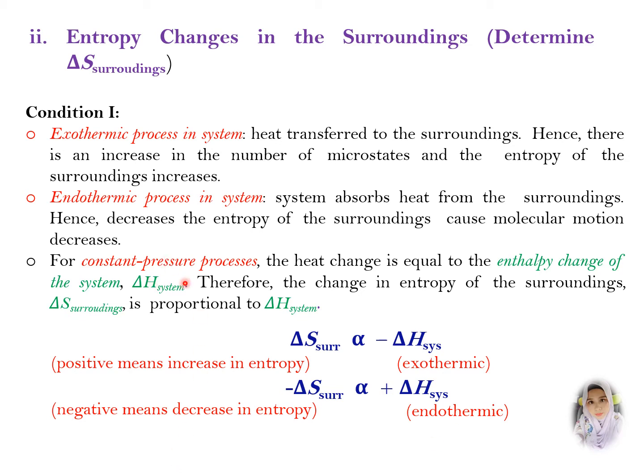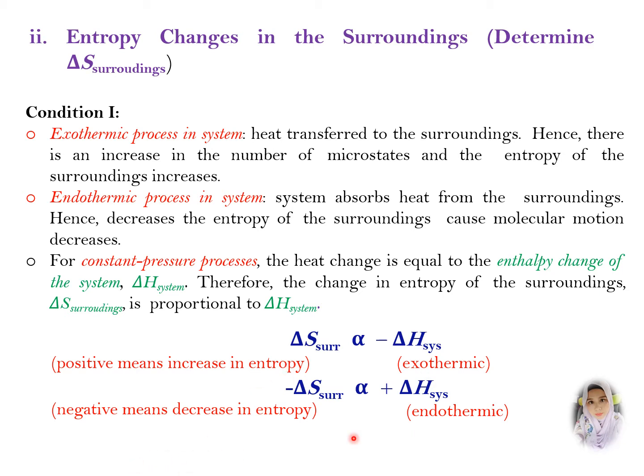For a constant pressure process, the heat change is equal to the enthalpy change of the system, delta H of the system. Therefore, the change in entropy of the surroundings, delta S surrounding, is proportional to the enthalpy of the system. For exothermic reactions, the minus sign indicates an exothermic reaction, and delta S is positive, indicating an increase in entropy or disorder of the molecules or atoms.